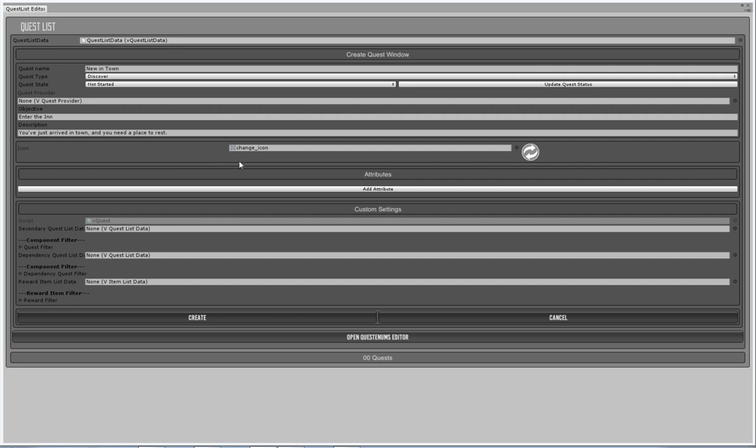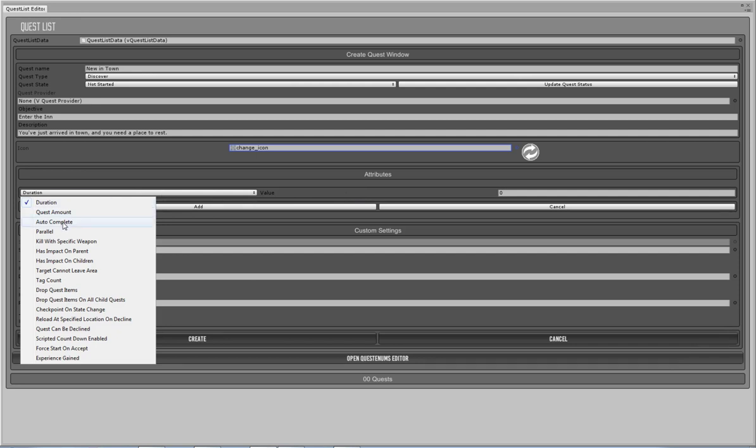The thing is, though, you might have a quest such as the discovery quests here, where you have to travel to a location. It doesn't make sense to travel all the way there and then all the way back to the person that told you to go there to get the quest. So we want to be able to complete the quest and give you the reward as soon as you discover the location. So in order to do that, we need to add an attribute here.